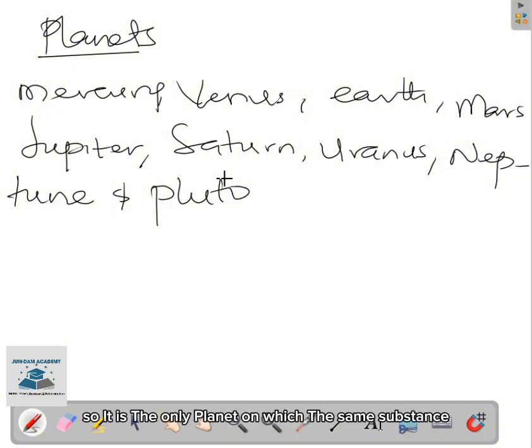It is the only planet on which the same substance, such as water, can exist in gaseous, liquid, and solid form. Earth is an extremely dynamic, active planet whose crust is constantly recycling itself by the constant motion of its plates.